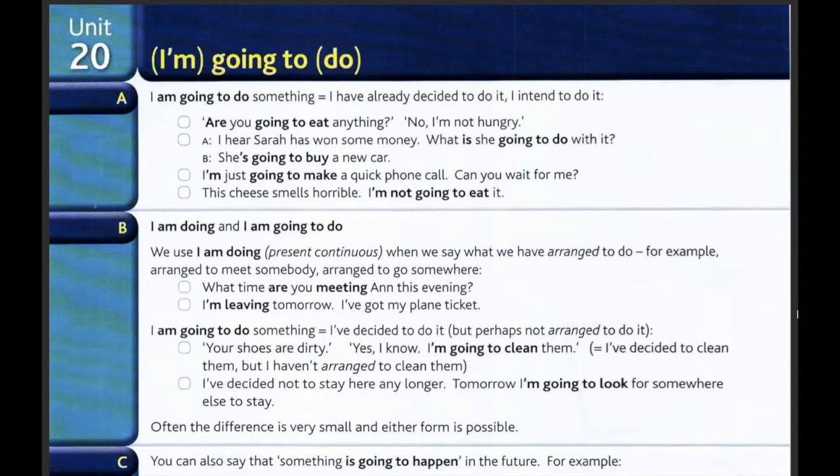I'm just going to make a quick phone call. Can you wait for me? This cheese smells horrible. I'm not going to eat it.